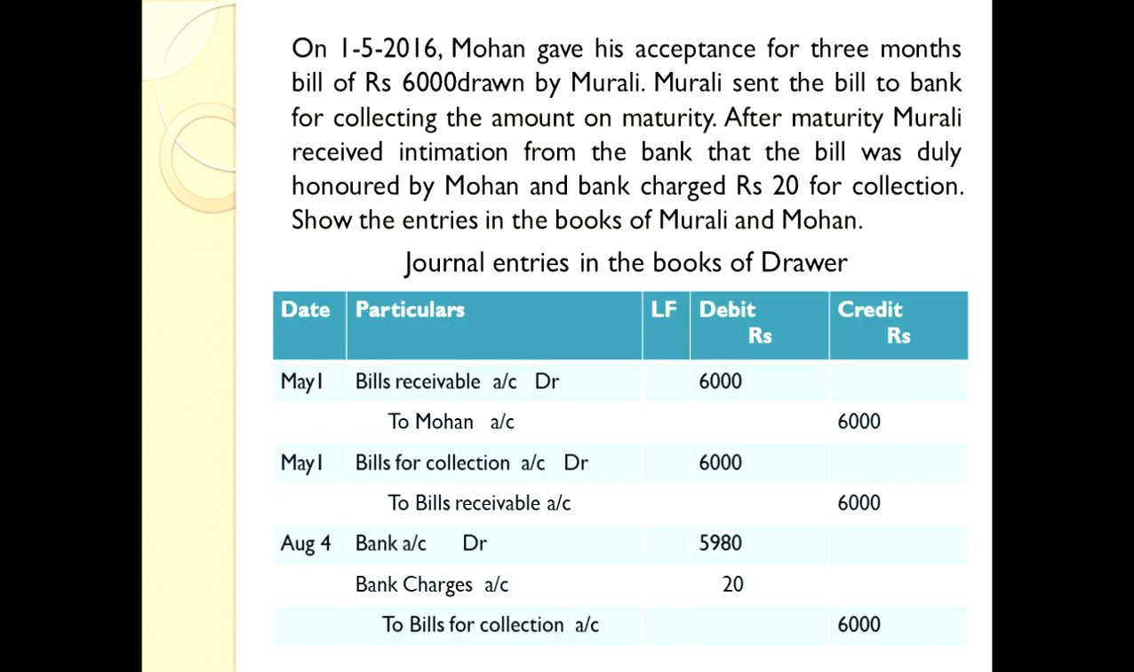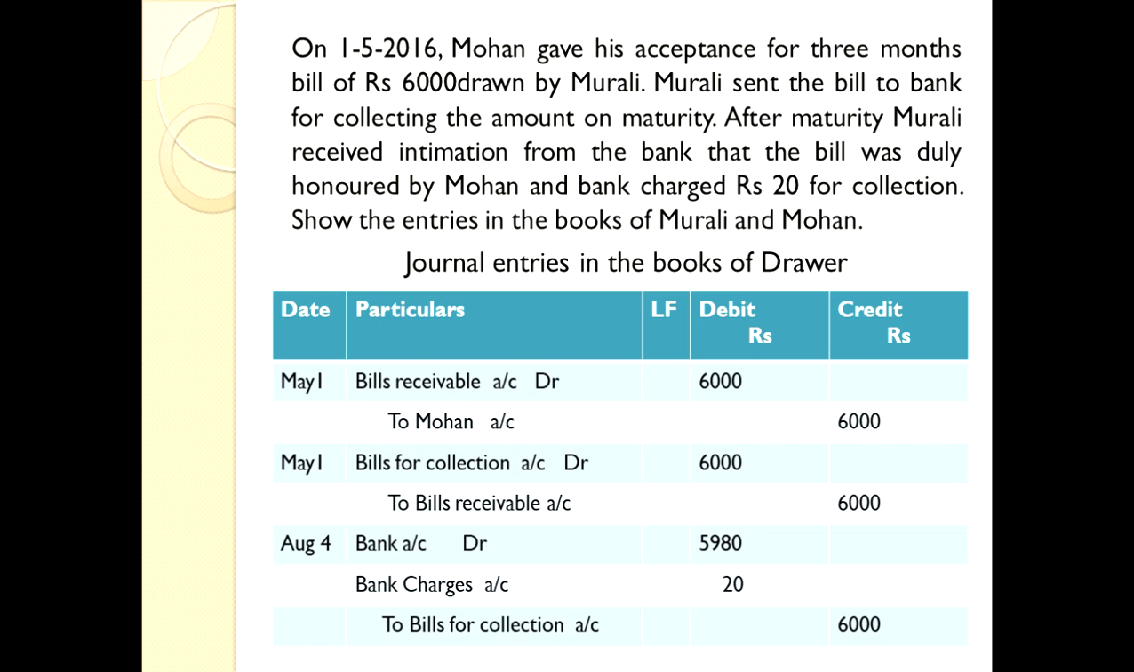So first problem. On 1/5/2016, Mohan gave his acceptance for a 3 months bill of rupees 6,000 drawn by Murali. Murali sent the bill to the bank for collecting the amount. After maturity, Murali received intimation from the bank that the bill was duly honored by Mohan and the bank charged rupees 20 for collection. So entries in the books of Murali and Mohan.